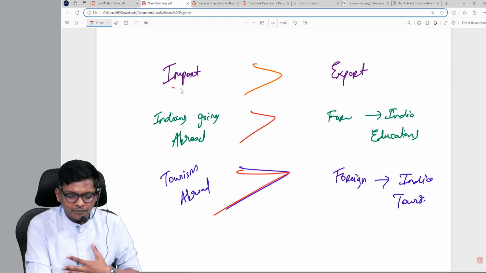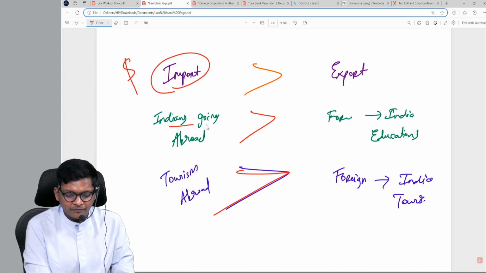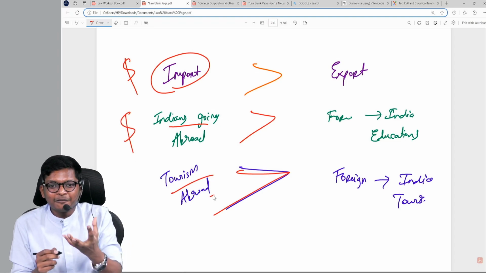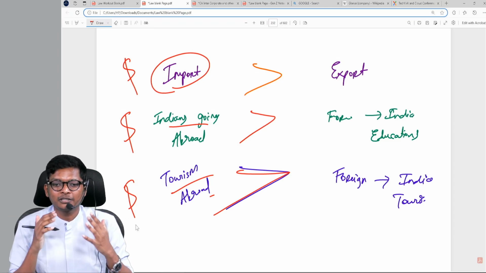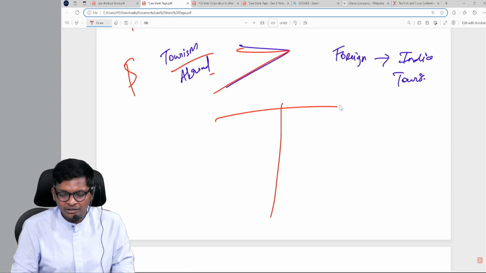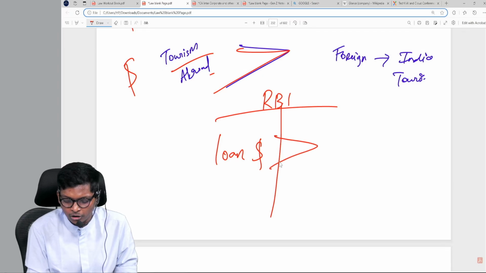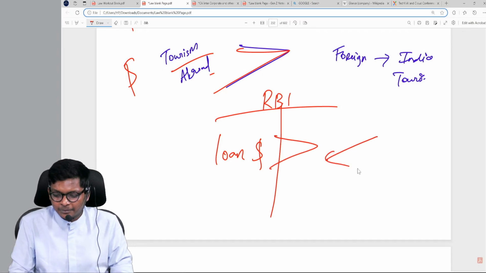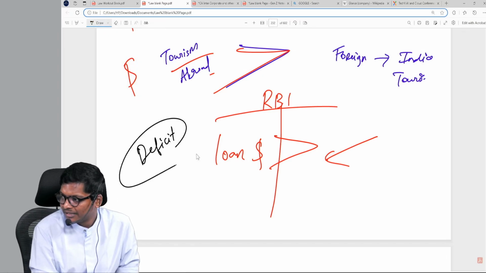Correct? That means when you import, you want RBI, give me dollars. When you are going abroad, you need what? Dollars. Tourism, RBI, give me dollars. That means everybody is calling RBI and asking, give me dollars. So RBI is calling whom? World Bank, and getting dollars. That means for RBI's financial statements, the loan in dollars is always more than inflow. Are you able to follow, guys? That means RBI is always in a deficit.